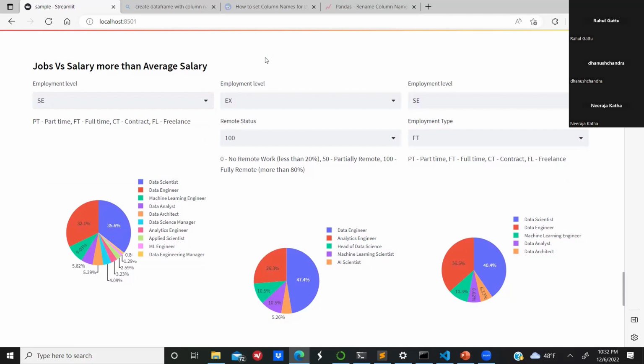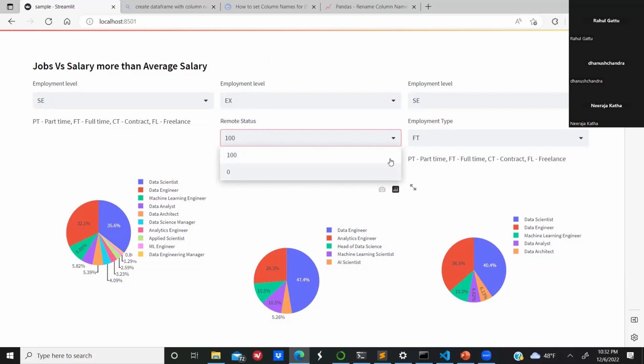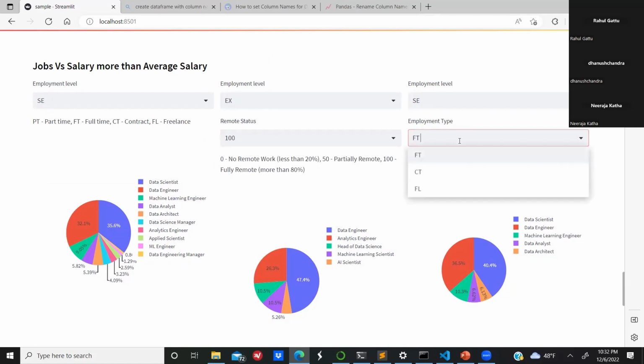For the second visualization, when we consider the employment level as executive and we choose the remote status as 100, which is completely remote, we can see the data engineer is offering more than the average salary. In the third visualization, we can see the employment level as senior and the employment type as full-time. We can see the data scientist position pays more than the average salary.